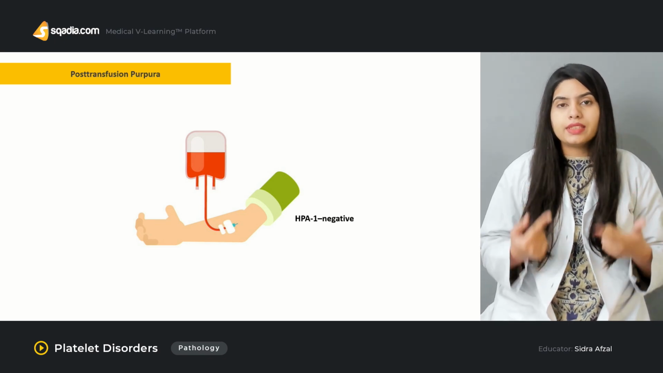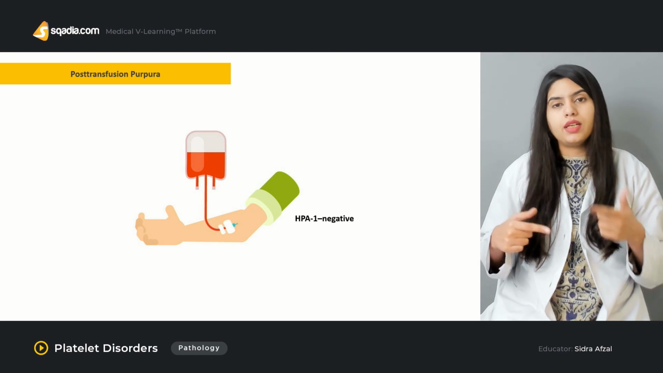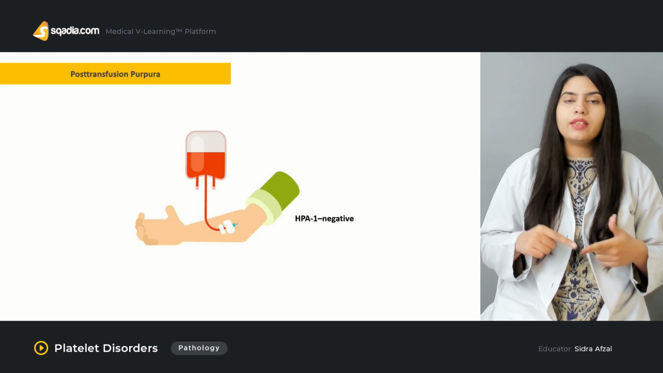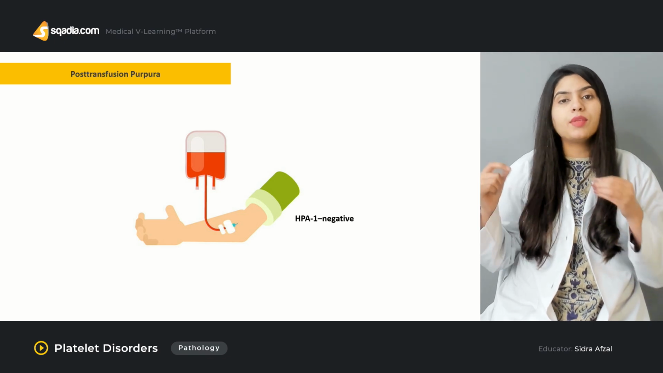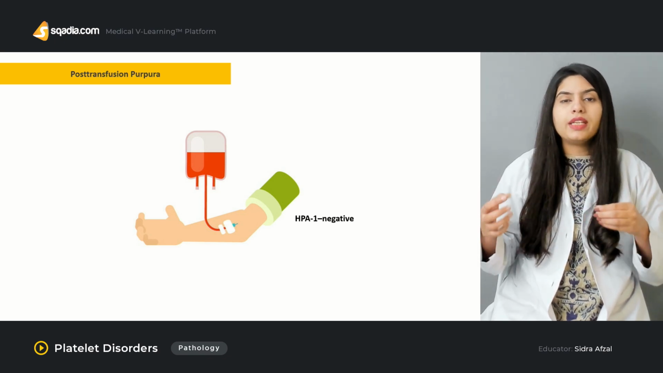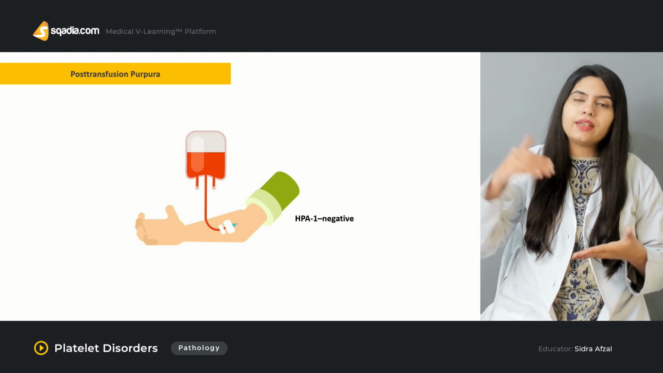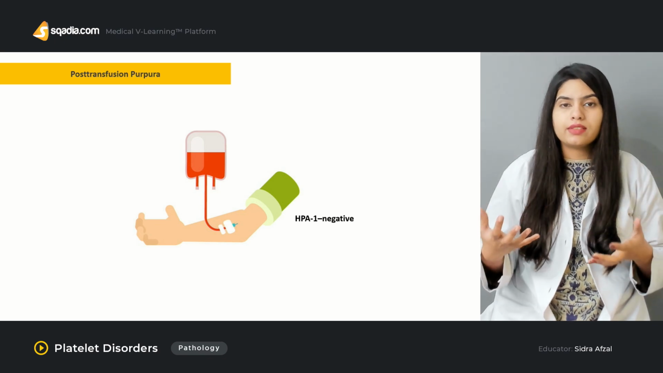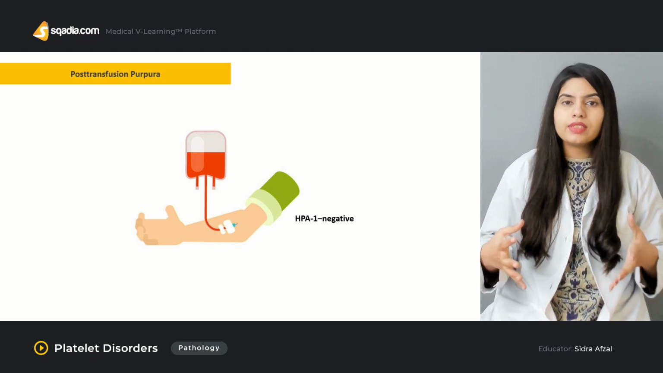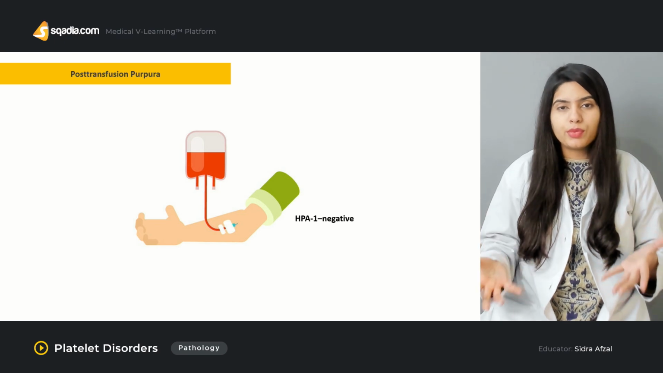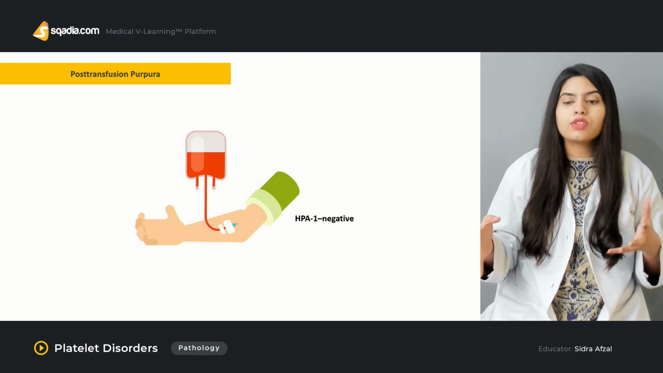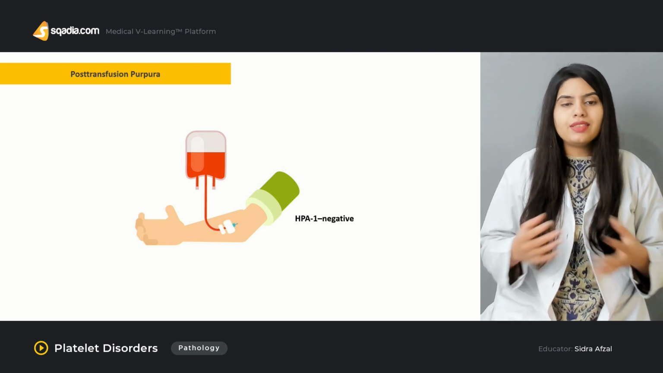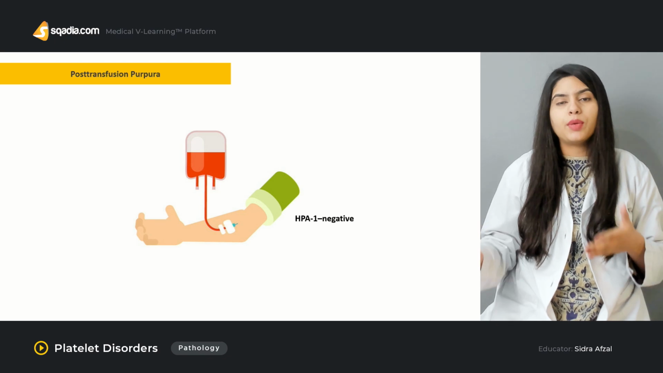Similarly, when a person who is HPA1 negative receives a blood transfusion that consists of HPA1 positive platelets, when those platelets enter the body of the patient, the body will take them as an antigen, as a foreign substance, and antibodies against those platelets will be produced, and there will be sudden destruction of those HPA1 positive platelets. So this is caused as the post-transfusion purpura.